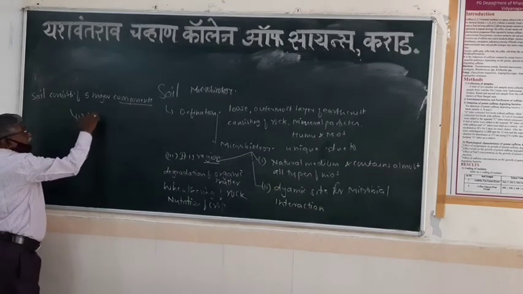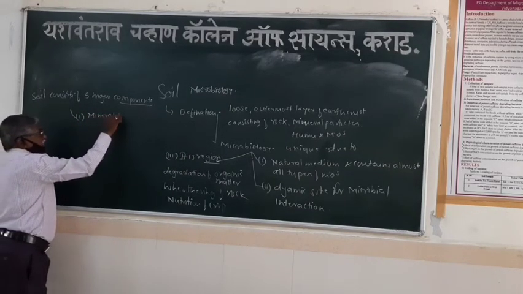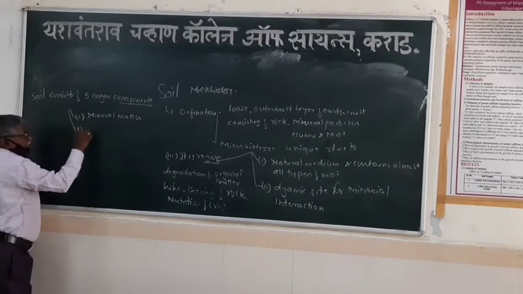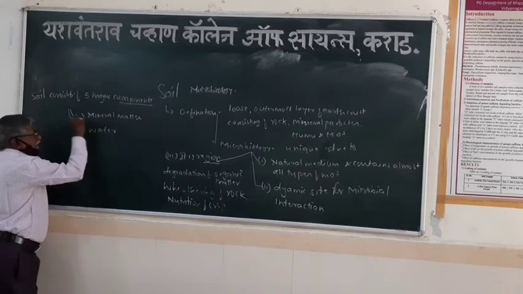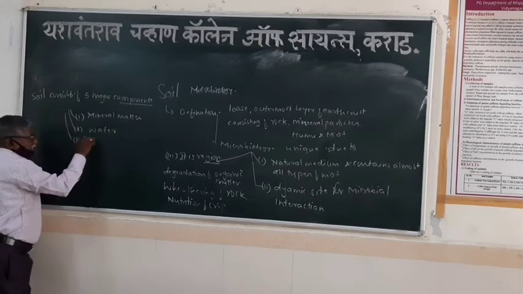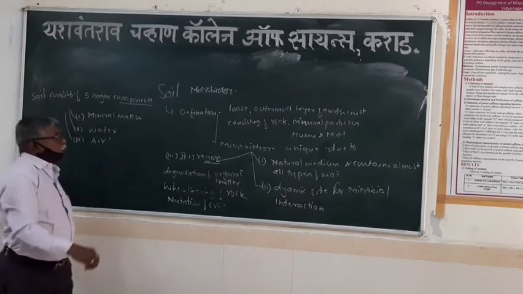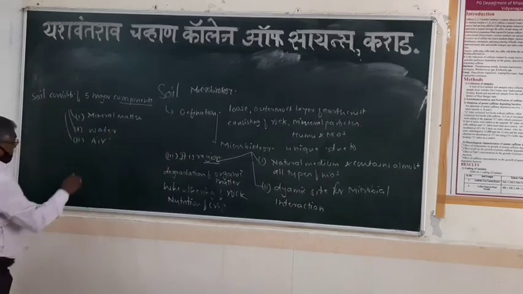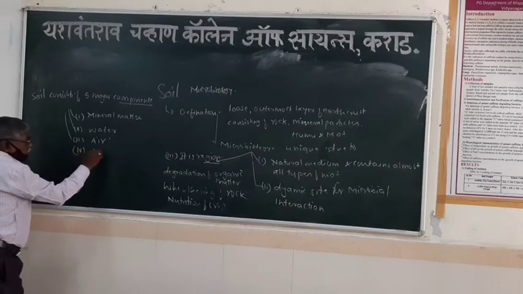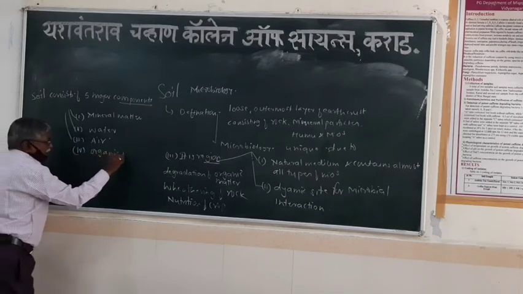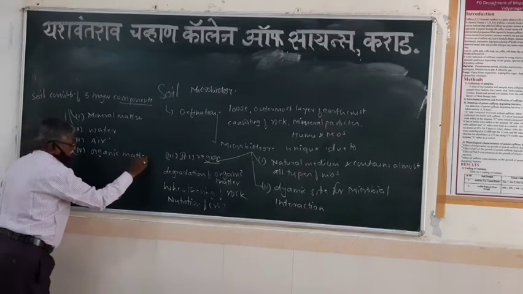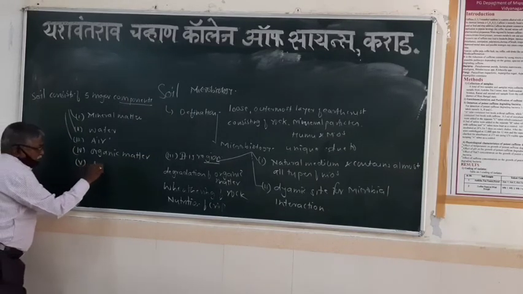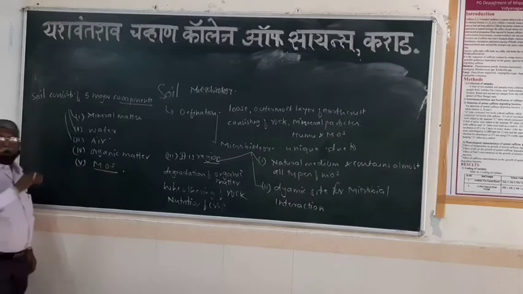First major component, mineral matter. Second, water. Third, air. The fourth important component is organic matter, and the fifth component is microorganisms.